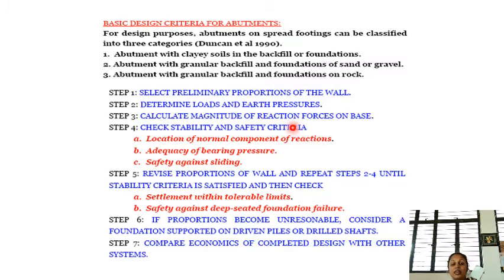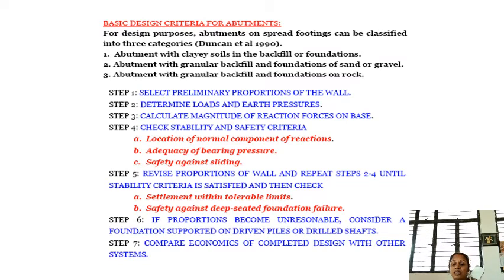The basic design criteria for abutments: whenever you are designing abutments with clay soils, or abutments with granular backfills and foundations on clay, or abutments with granular backfills and foundations on rock, different steps have to be followed.